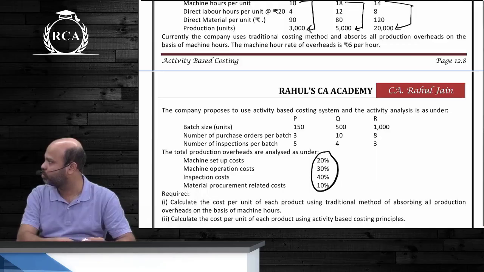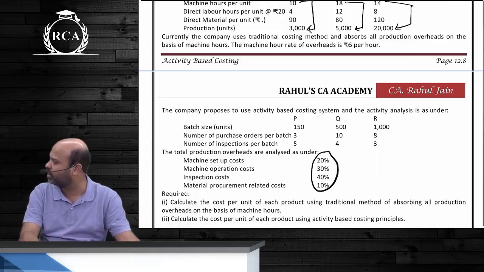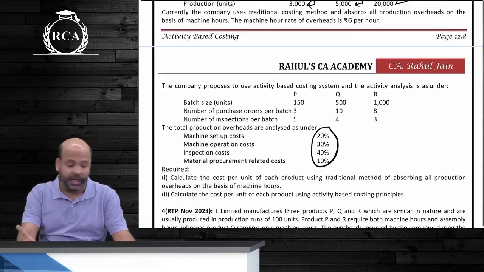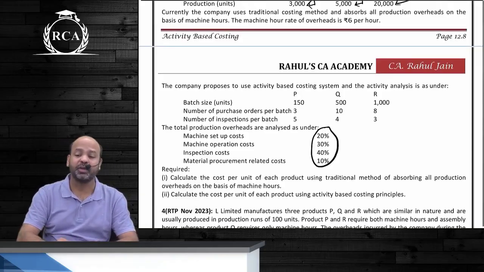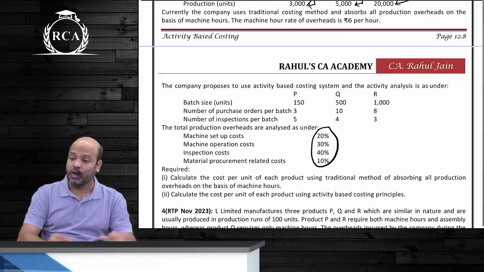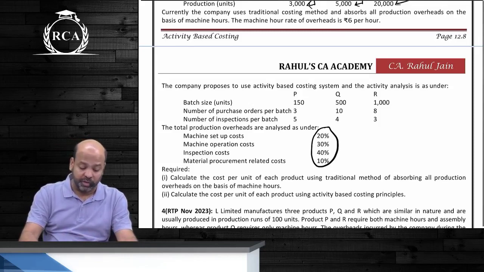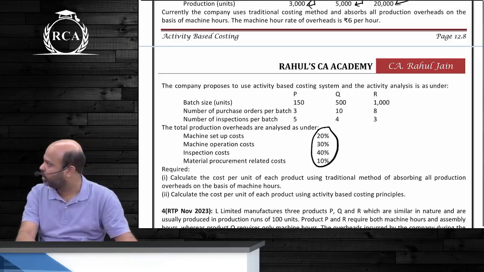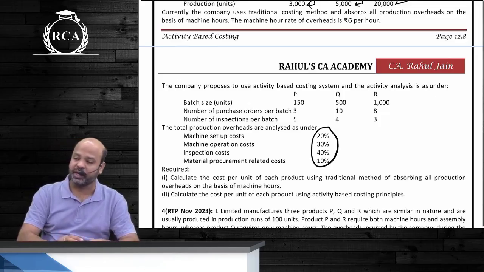Look below, beta, the total production overheads are as under. How much were the total overheads earlier? That means 20% of 24 lakhs is related to machine setup. 4,80,000. That will become the cost pool of machine setup. What do you think, guys, will be the cost driver for machine setup? Number of setups. That will be nothing but the number of batches. Are we clear? What will it be for machine operation cost, beta?